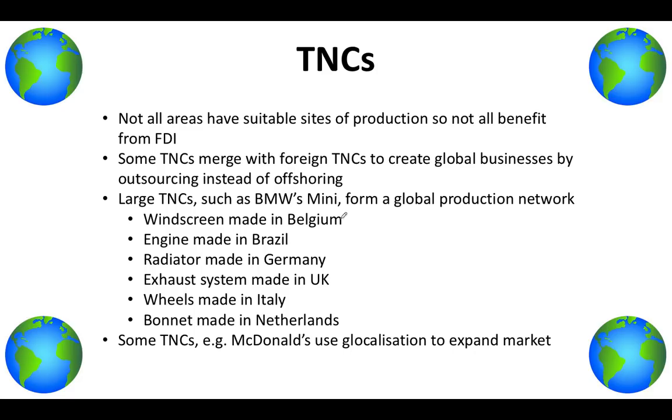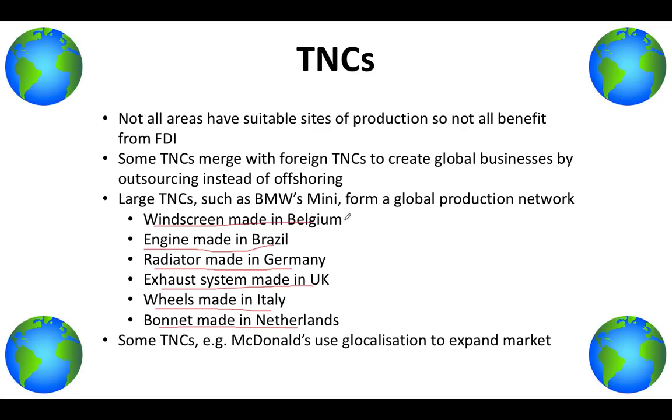So if we take Mini, for example, the windscreens are made in Belgium, the engine is made in Brazil, the radiators are made in Germany, the exhaust systems are made in the UK, the wheels are made in Italy, and the bonnet is made in the Netherlands. So you can see that BMW's Mini does involve a lot of developed countries.